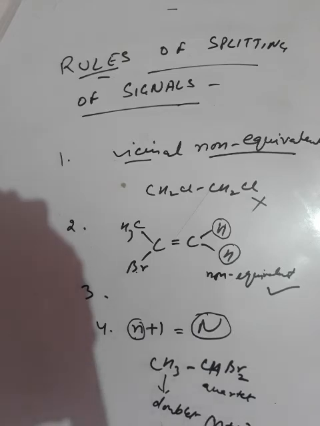And the fifth rule is that all the peaks of the multiplet will be of different intensities. They will not be of the same intensity. Inner peaks will be larger than the outer peaks. This was the last rule for the splitting of the signal. So this was all about the rules for the splitting of the signals.